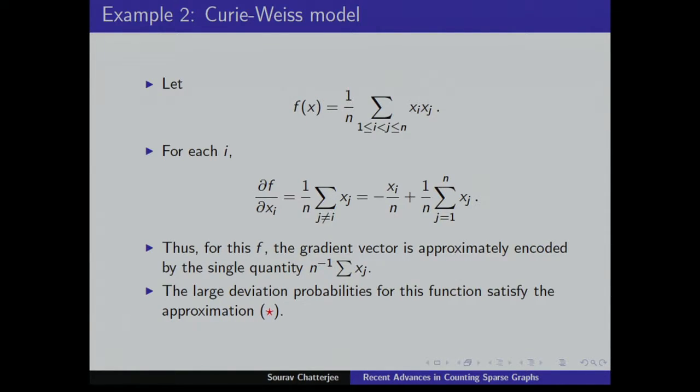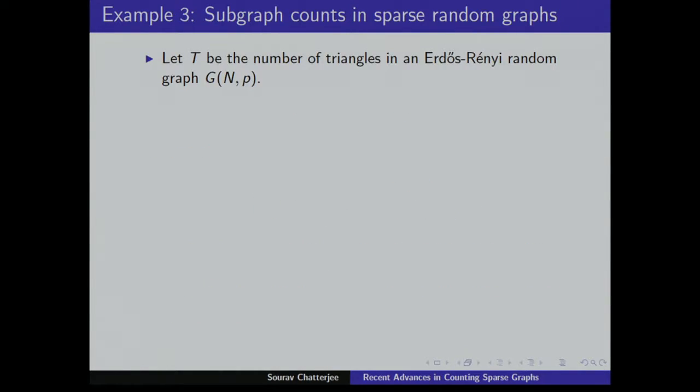Now this is a simple example, and you can do many examples. If you consider the Ising model with longish range interaction, you can have the same thing. You can just take the gradient and show it can be approximately encoded by little o of n bits. Now the complication comes when you take the number of triangles. Let's do this example.